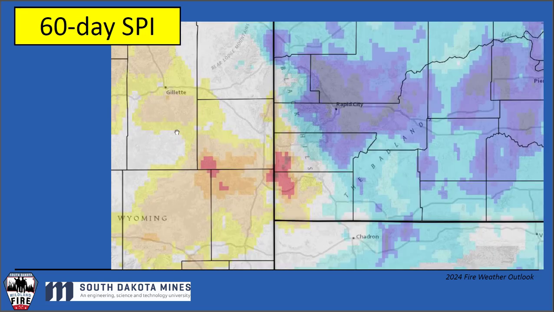This is a 60-day SPI, a standardized precipitation index. These red colors are showing drought conditions across that area. Very dry conditions. It's very localized. It's a very small area. Rapid City, Pierre, all these areas are in the blues. Basically above average precipitation and non-drought conditions, or wetter than average conditions. But here across western Custer County and Fall River County, drier than average conditions. It's a pocket of dryness in the hills that we need to pay attention to.